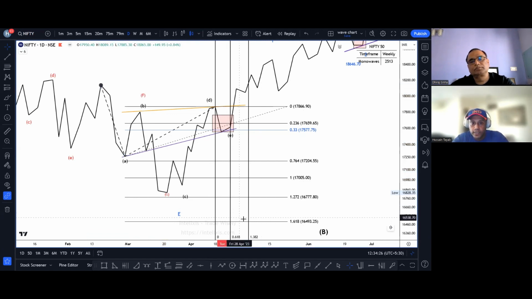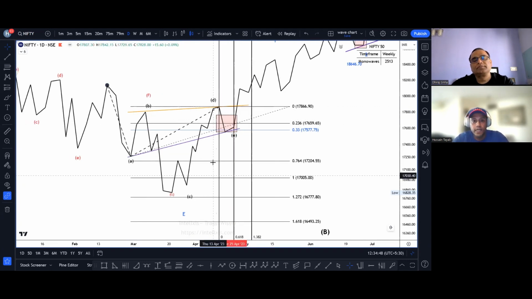Over here you can see price-wise, it has taken 1/3 the price, and time-wise, it had taken 61% of the time of wave A. On break of this BD trend line, you can go long. Sorry, I said 2-4 earlier; it is the break of the BD trend line.